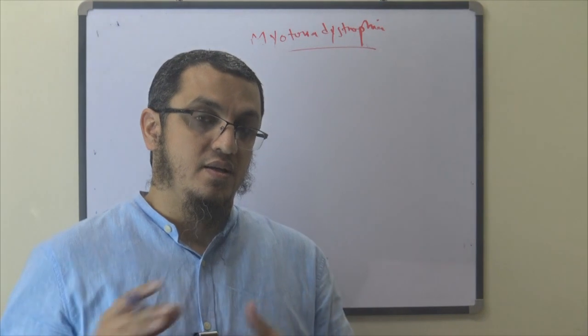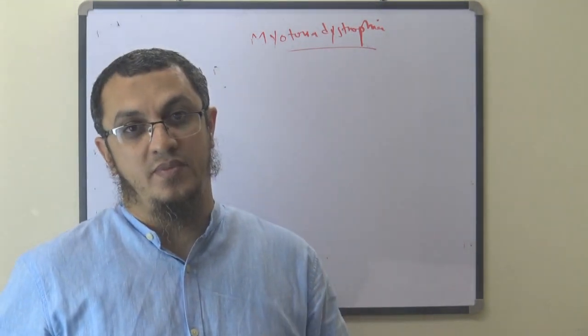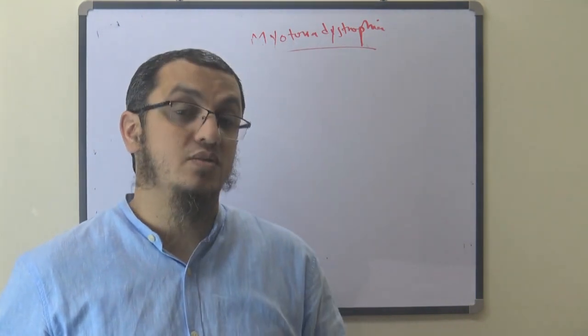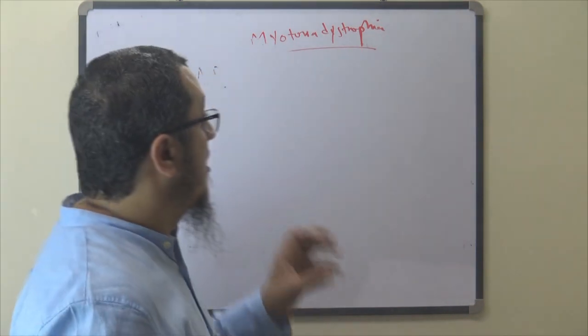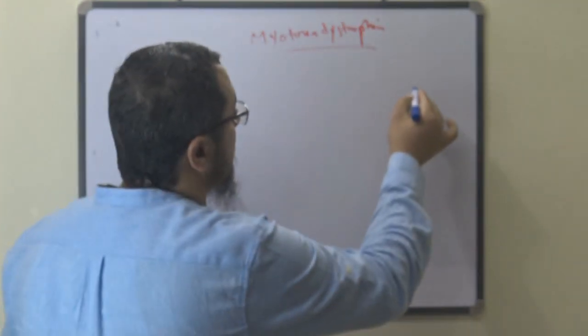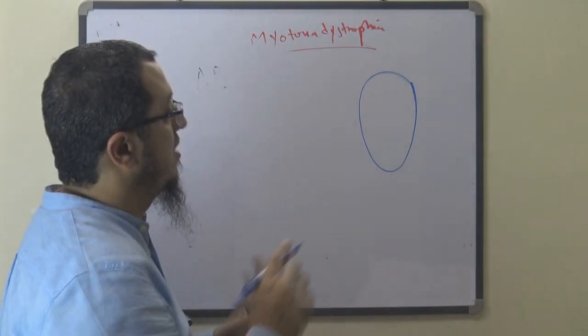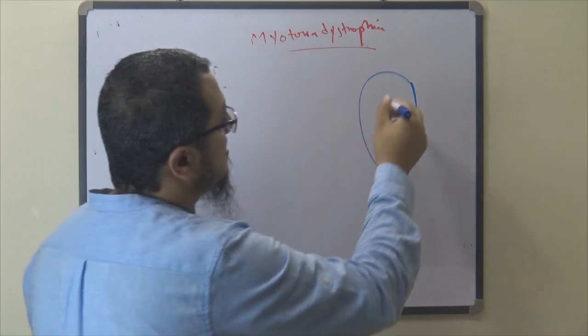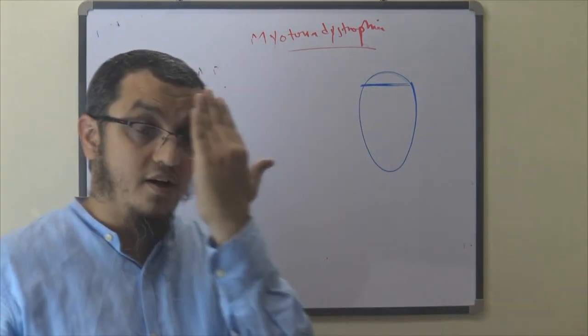These are key points in the case that you have to know, and they may come a lot in the exam. The face is a long face. From above, the patient has frontal balding, there is no hair here.